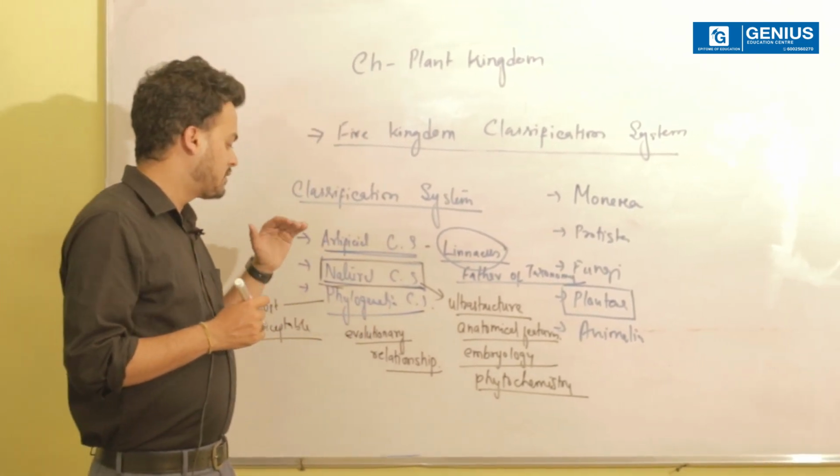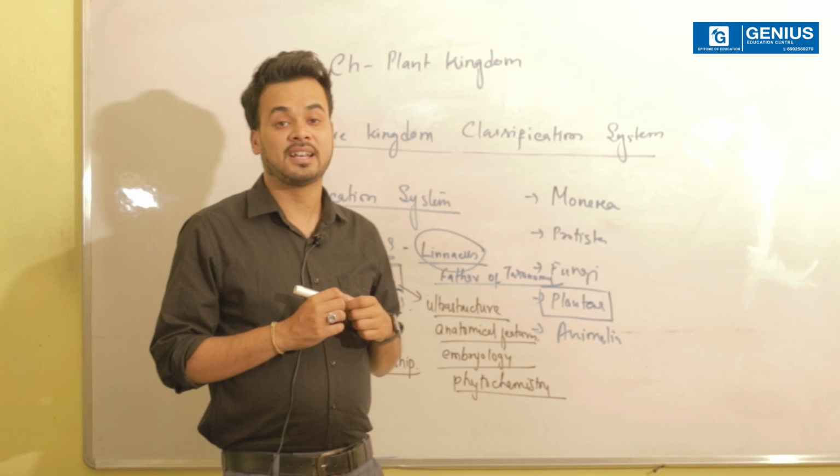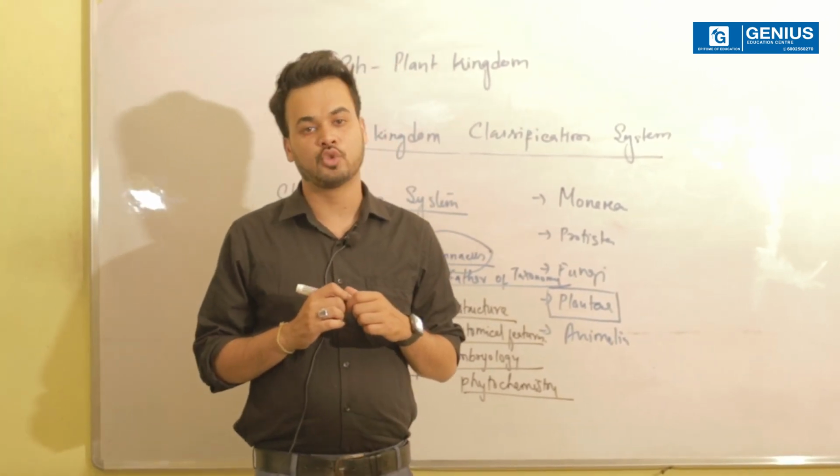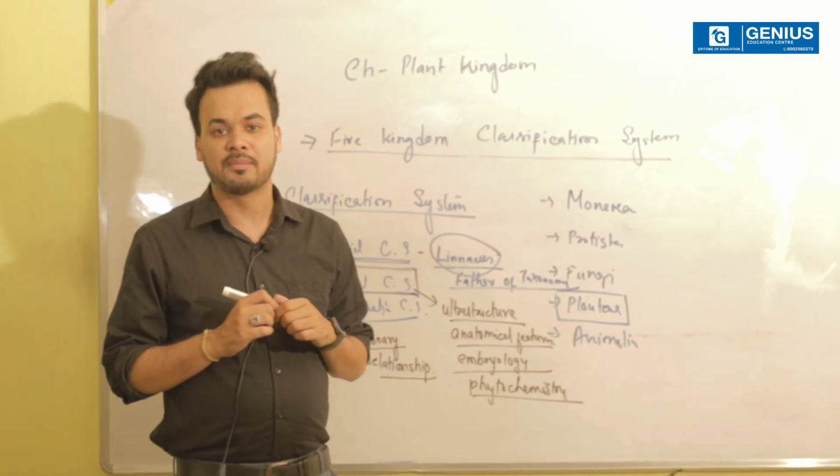Now, who actually proposed the phylogenetic classification system? The phylogenetic classification system was proposed by Eichler, Engler, and Brethren.